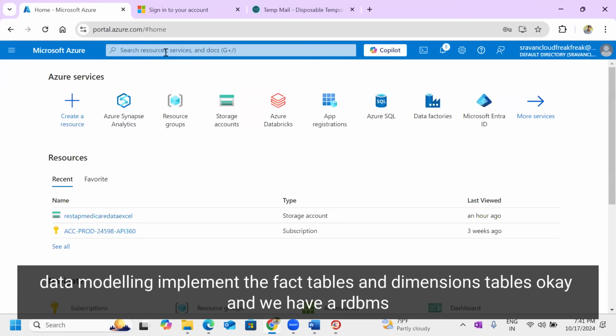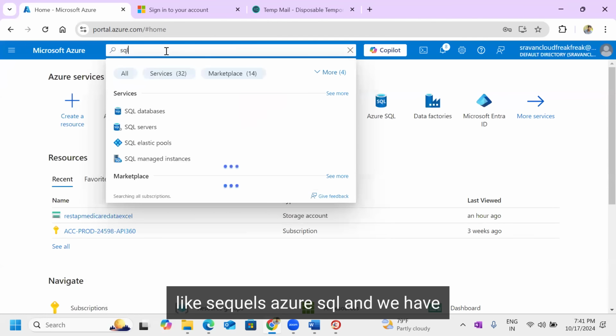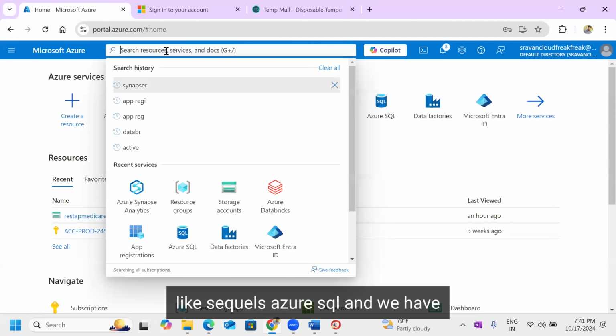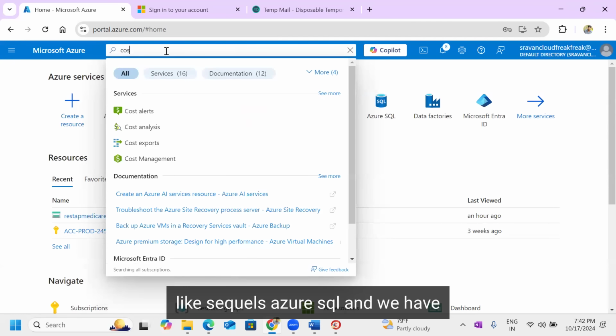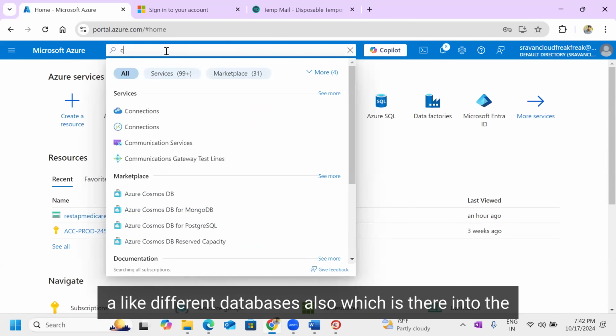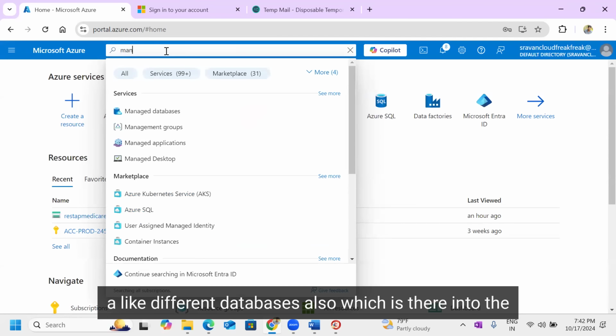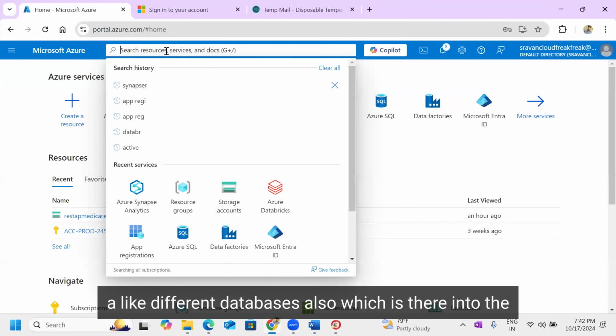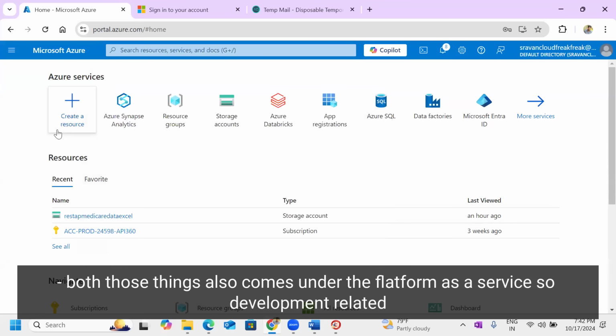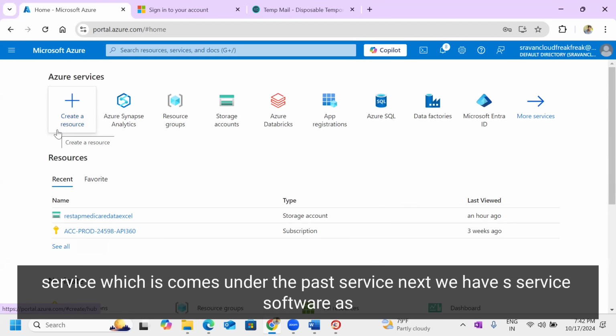Okay. And we have an RDBMS like Azure SQL Server, and different databases also in Azure SQL. Both of those also come under platform as a service. So development-related services come under the PaaS service.